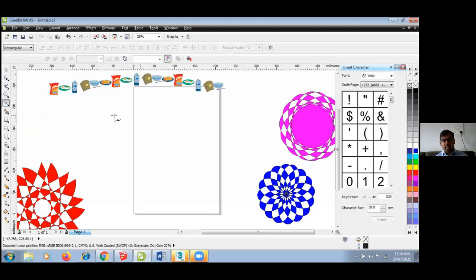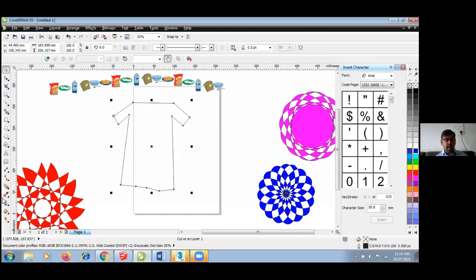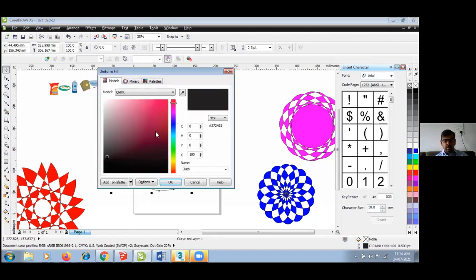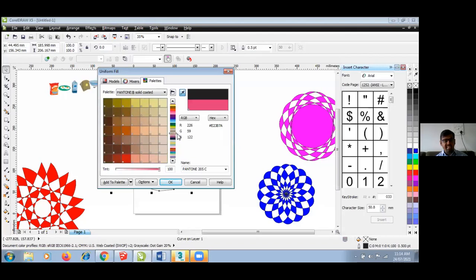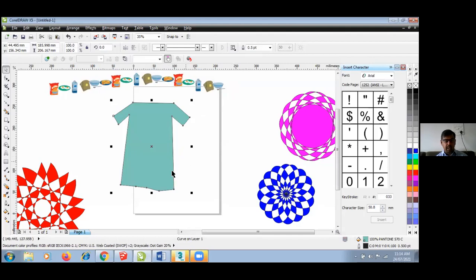For example, right now suppose I am drawing something related to fashion. So suppose this is my kurti ka design. Now here I have so many colors. See, there are n number of colors. This is in CMYK and RGB, whichever you want. You can see how many colors they have given. You can select any good color, just press OK, and you will have that.